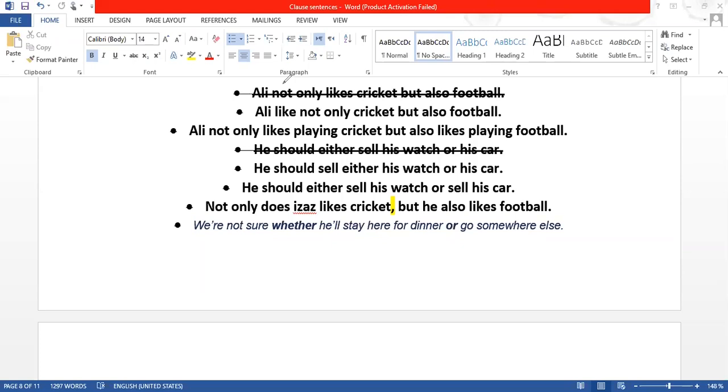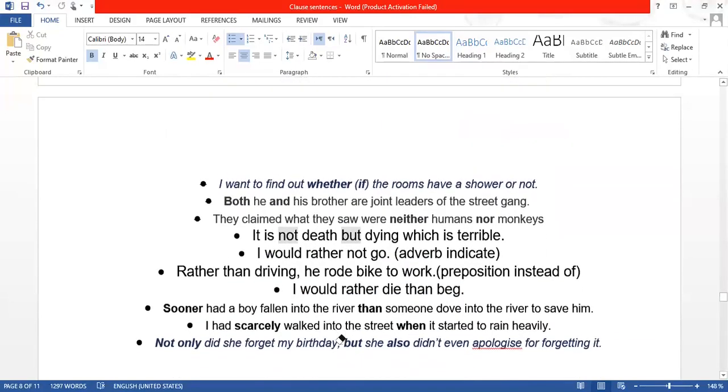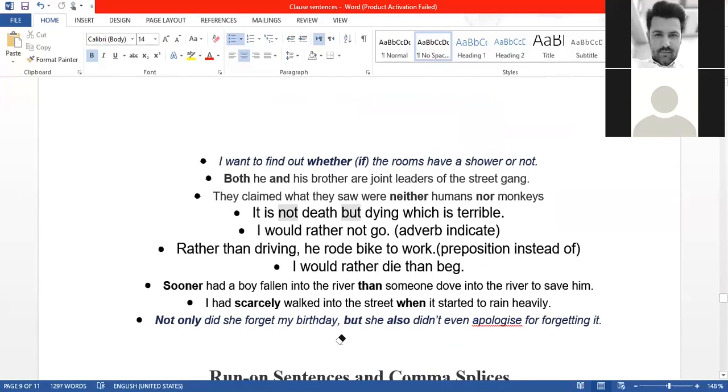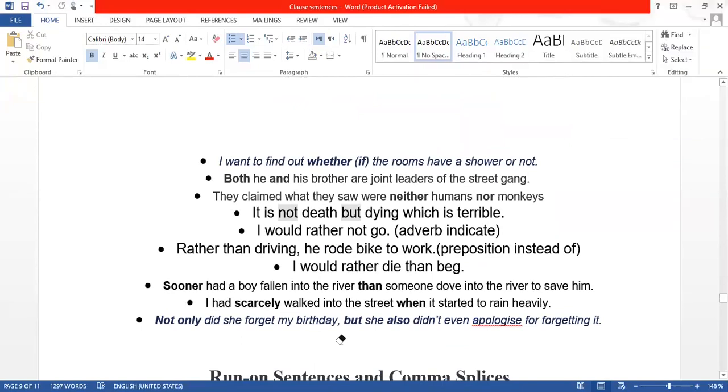Not only does, not only am I, it will always be an interrogative clause. See, after "not only" we use a simple structure, but if it comes in the beginning, then we will have this interrogative clause. Not only does, or not only do I, or not only am I, it will always be like this. Whenever you use "not only" in the beginning, there are other correlative conjunctions that also work the same way.